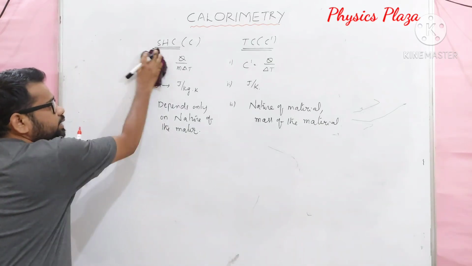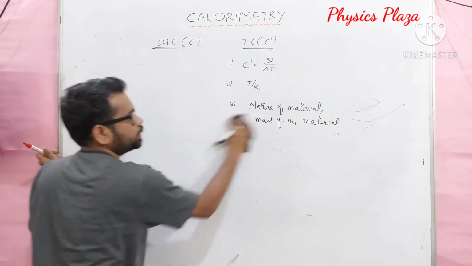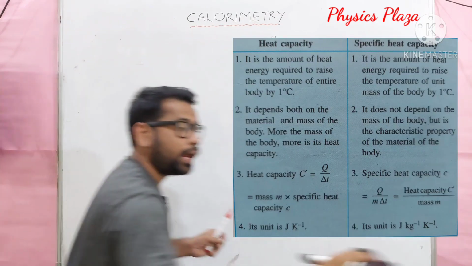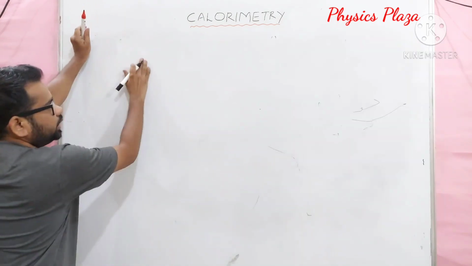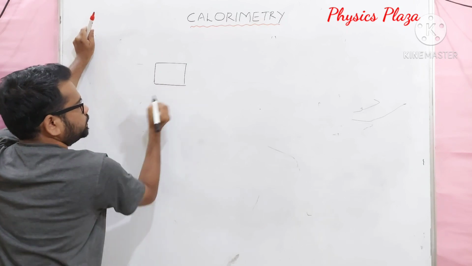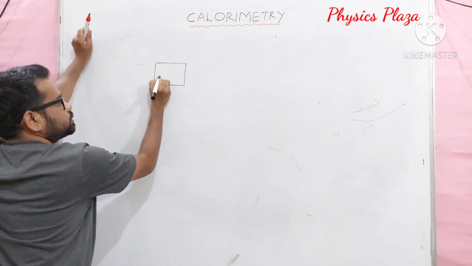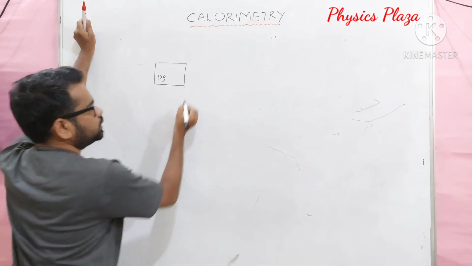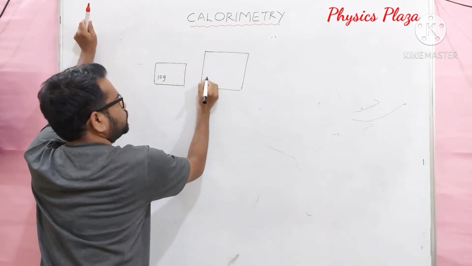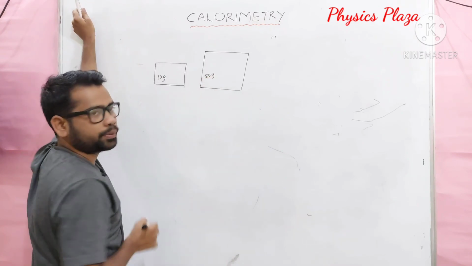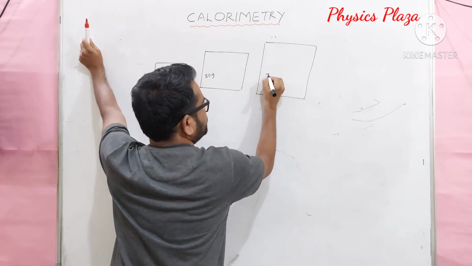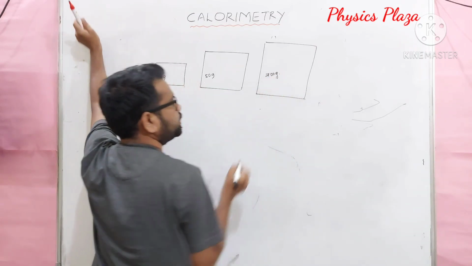Now we'll see with a small example, and we'll get more clarity about specific heat capacity and thermal capacity. Children, let us consider some 10 grams mass, some 50 grams mass, and some 700 grams mass.